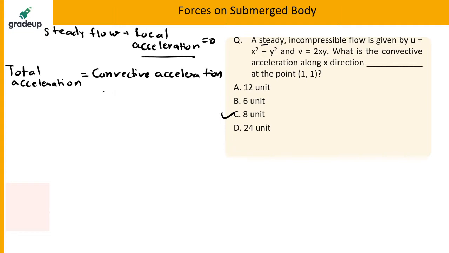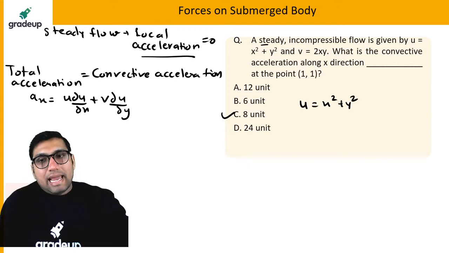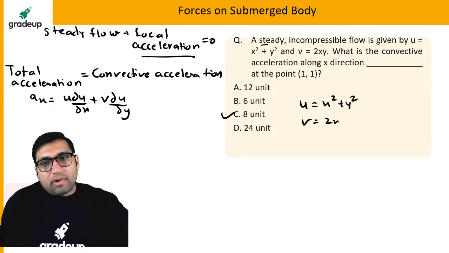It is very simple. Because you have to find the total acceleration in the x direction, that will be equal to u times du by dx plus v times du by dy. Why am I not writing w? Because w is not given. They have only given u is equal to x square plus y square and v is equal to 2xy.